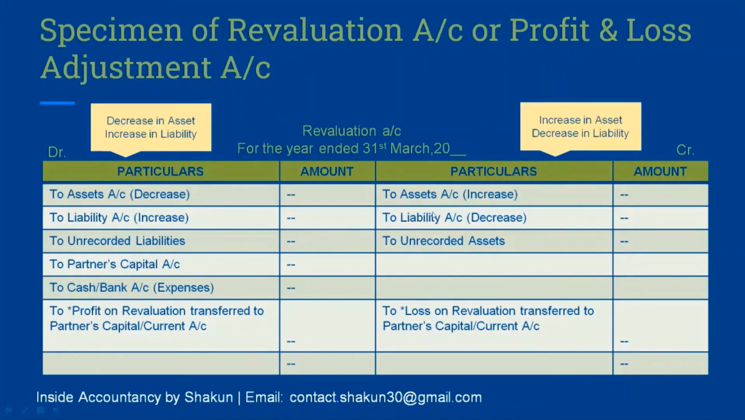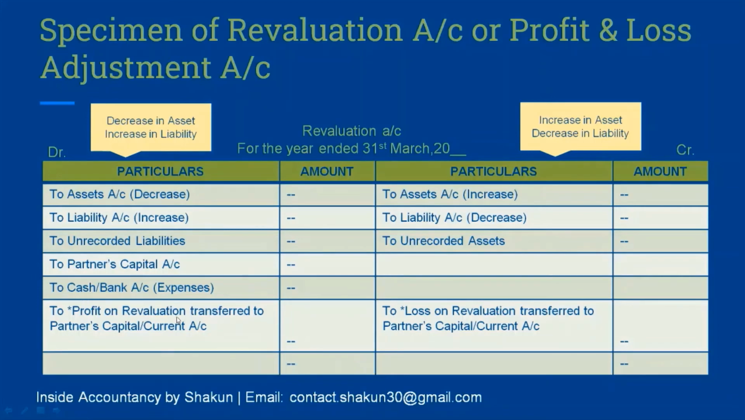So this increase or decrease you can either remember by posting from the journal entries, or you can remember it like this, that the decrease in asset and increase in liability is shown on the debit side. Any unrecorded liability, again an increase in liability, is shown on the debit side. Unrecorded asset, again an increase in asset, is shown on the credit side. Any partner who bears certain expenses is shown here, or if the expenses are borne by the firm, then also the expenses are shown here. Then we do the balancing of the revaluation account. Either profit or loss may appear.